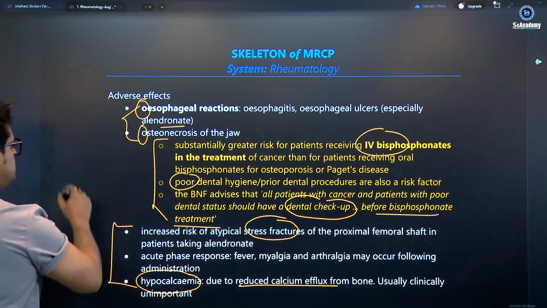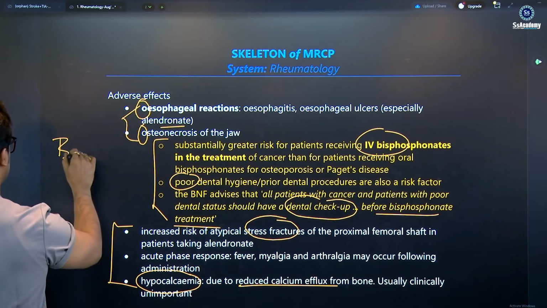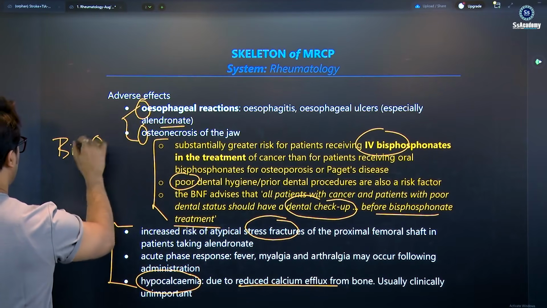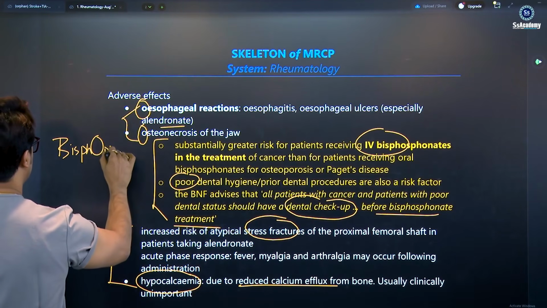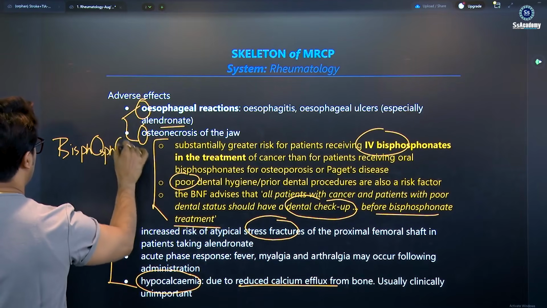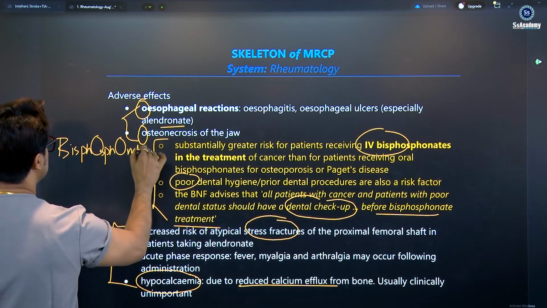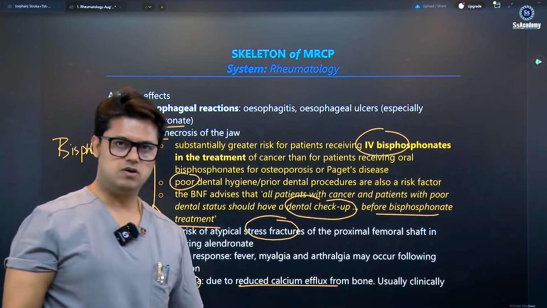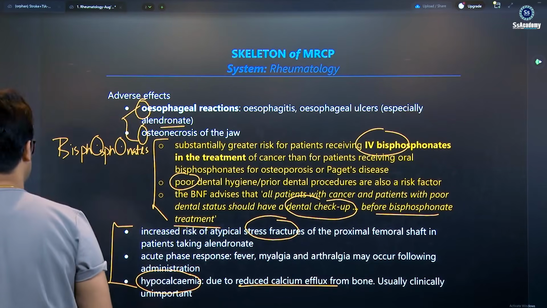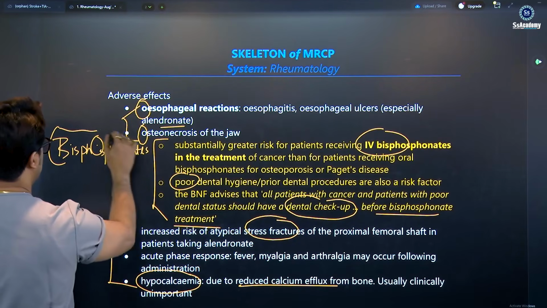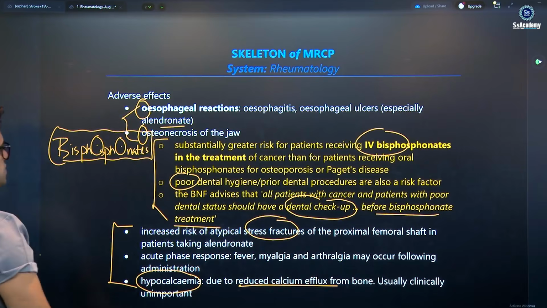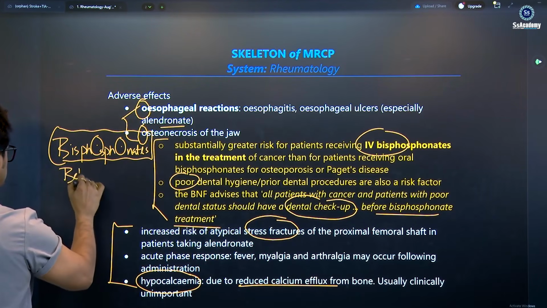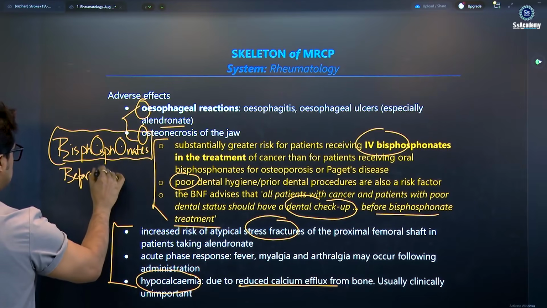So as I said, my dear, bisphosphonates, you see the O, these two O's with the esophageal reactions and osteonecrosis, you can remember. But other than these two O's, you need to remember before starting bisphosphonates, a dental checkup.